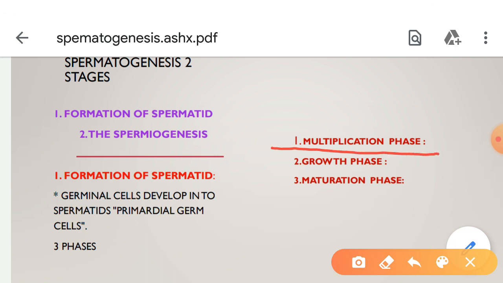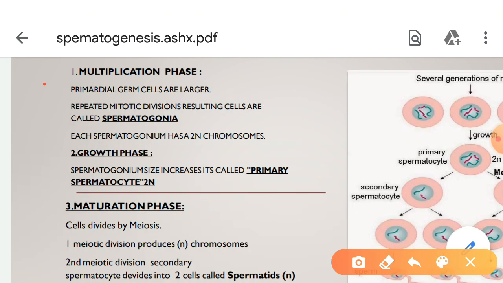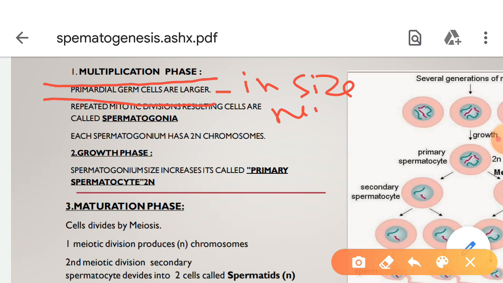First one is the multiplication phase, second one the growth phase, third one the maturation phase. In the multiplication phase, the primordial germ cells are larger in size and the nuclei are distinct.